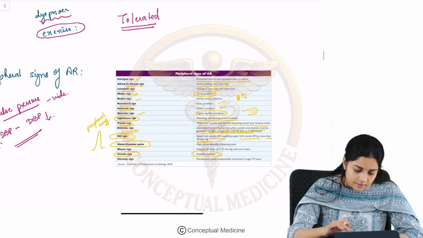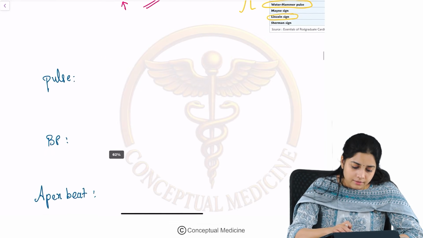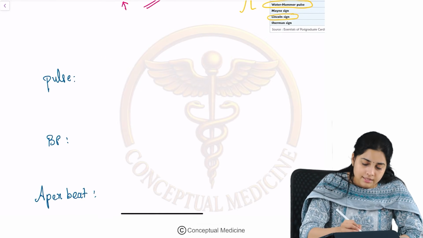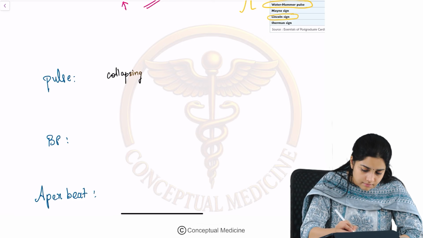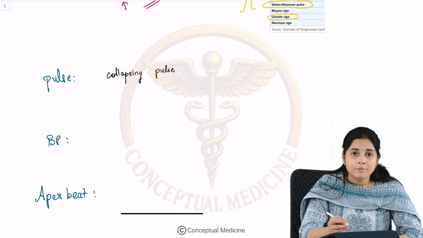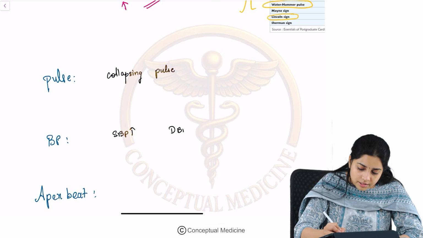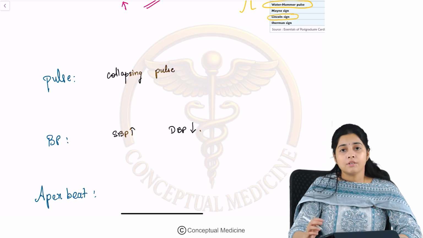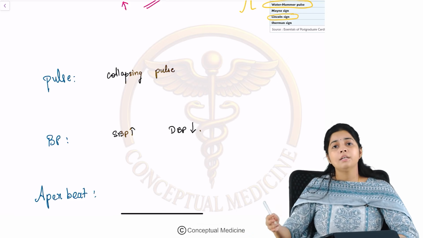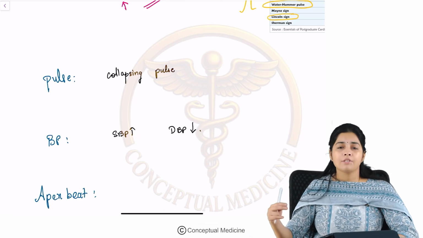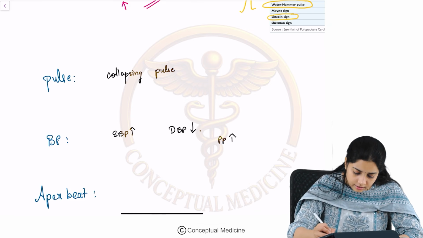Fine. Now let us move ahead and understand what are the other signs that you can find. So what happens to the pulse? The pulse that you see in aortic regurgitation is your collapsing pulse. Fine. What happens to the BP? The systolic blood pressure is high and the diastolic blood pressure is low. You find diastolic blood pressure of 30, 20. That means that the Korotkoff sounds are heard. Despite you reducing the pressure, the Korotkoff sounds are continuously heard, right? So the pulse pressure is increased.